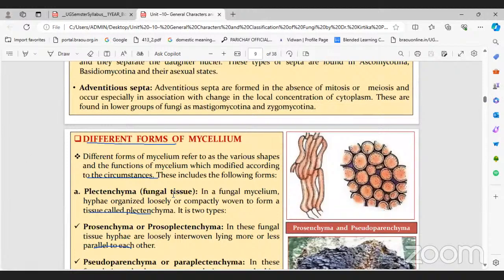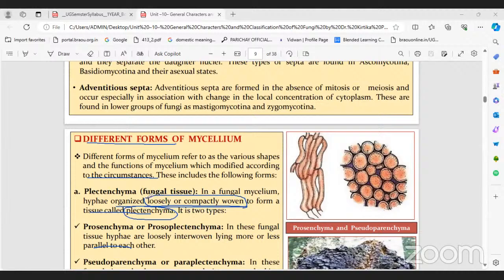This type of fungal mycelium, if organized loosely or compactly woven to form a tissue, is called plectenchyma. This plectenchyma has two types. How is the mycelium organized? It can be arranged loosely or compactly.